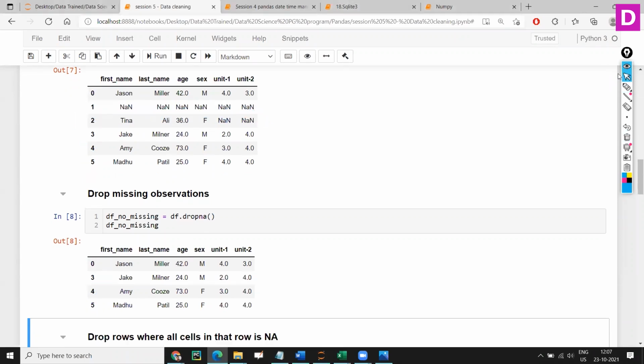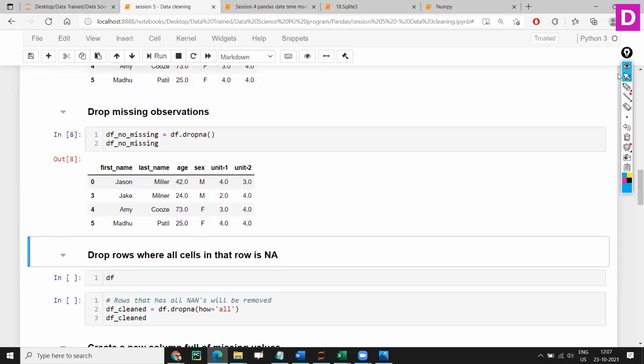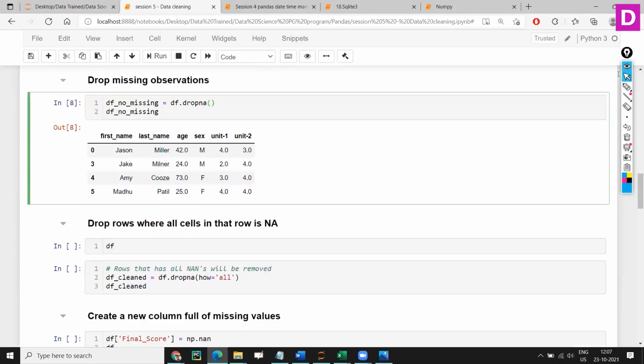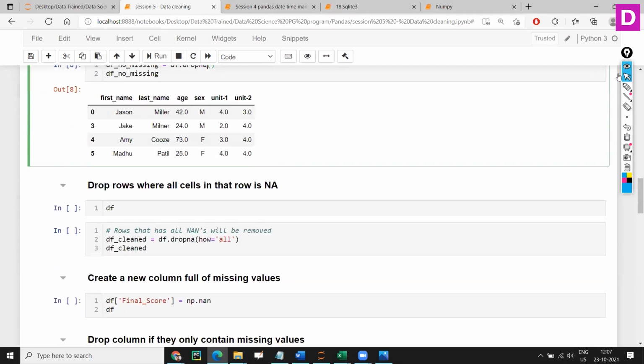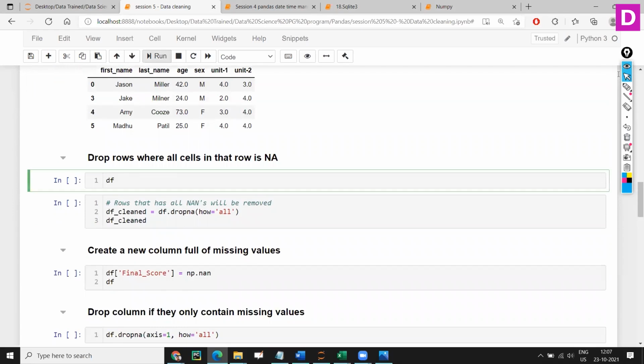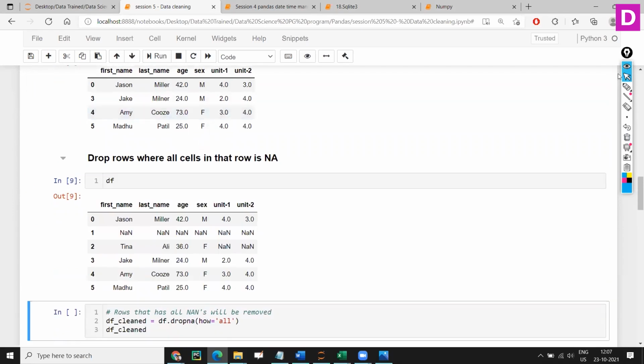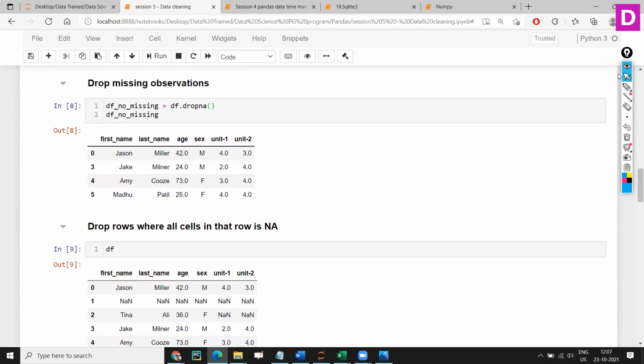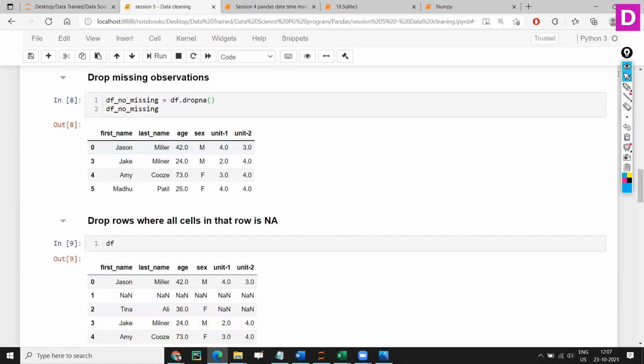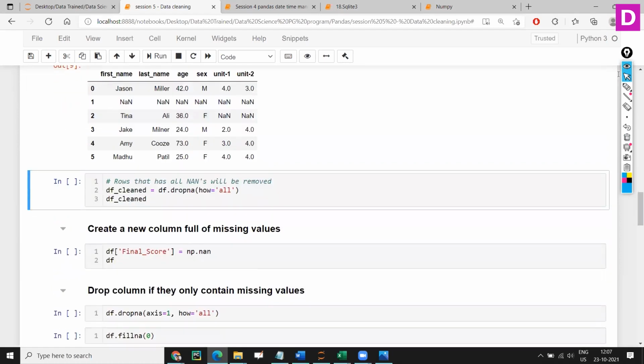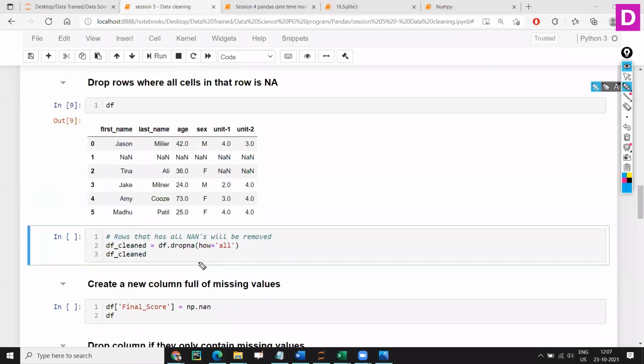And we also discussed that if I want to drop column wise, I will change axis equal to 1. Now, let's print our original data frame because we have not saved, right? We did not say inplace equal to true, so it will retain the original data. Now I'm saying how equal to all. In the same dropna method, here I'm giving a new parameter, that is how equal to all.